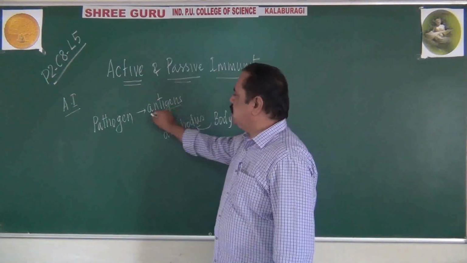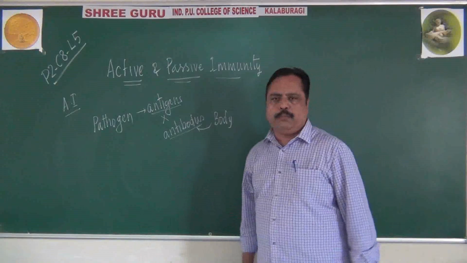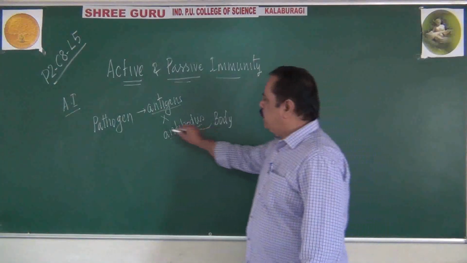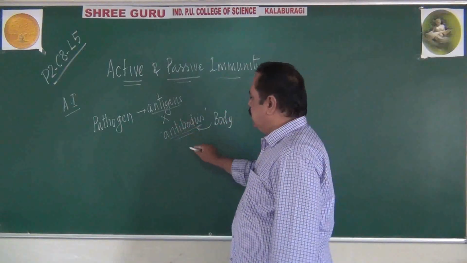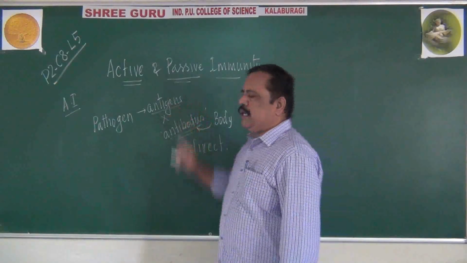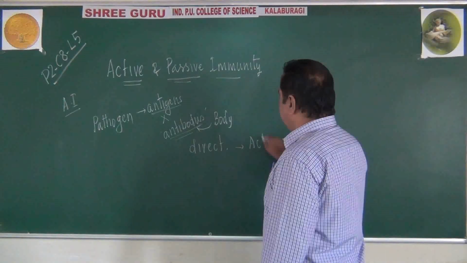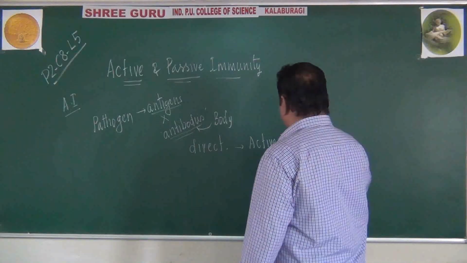Anyhow, antigens are produced by the pathogen, and antibodies are produced by our body. Now comes the question here. If antibodies are produced by our body directly due to the exposure to the antigen, then it is called active immunity.